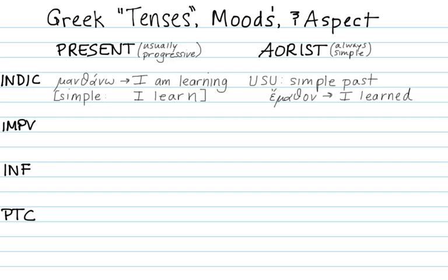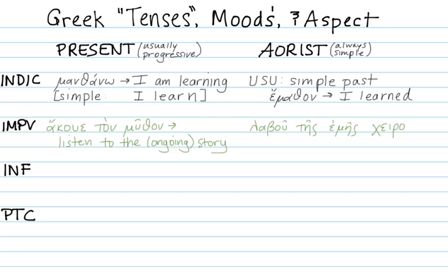For the imperatives, present versus aorist is strictly a difference between progressive and simple. So the present imperative is progressive, which refers to an ongoing action: "Listen to the story," it's an ongoing action. As opposed to aorist: "Take my hand," which is a simple command. If you cared about expressing this as an ongoing action, you would use the present, but if you don't care and you just want to give a command, you use the aorist.